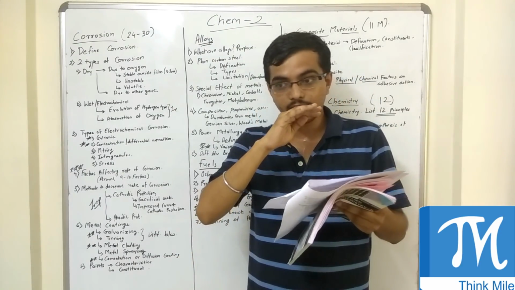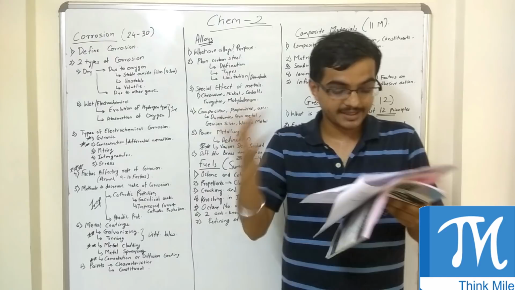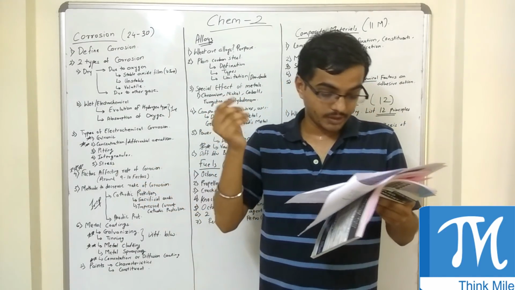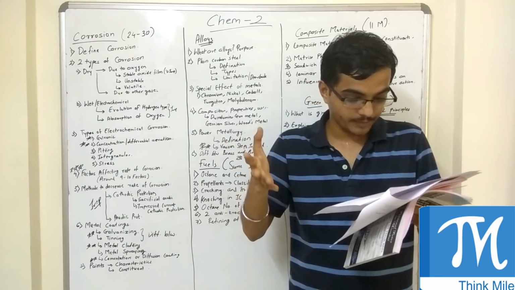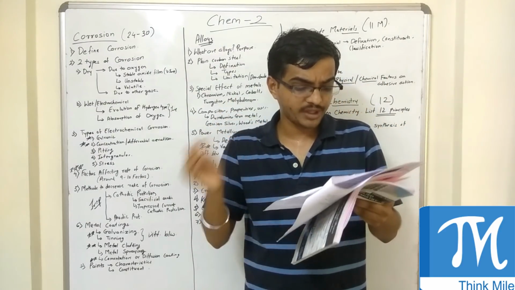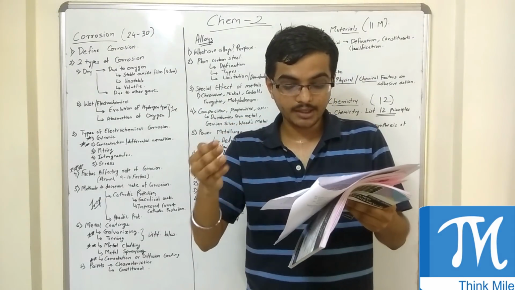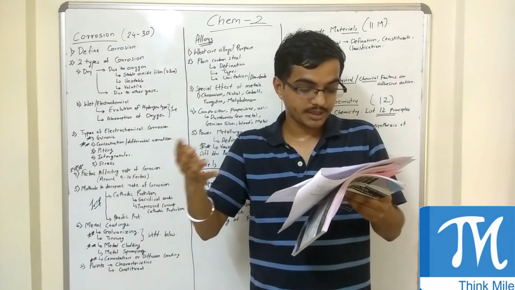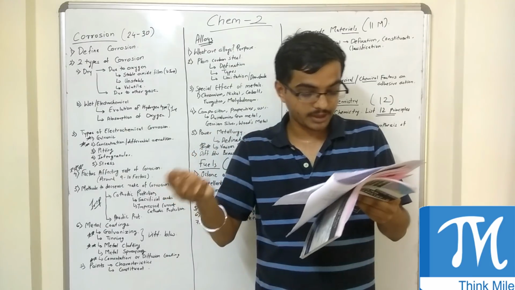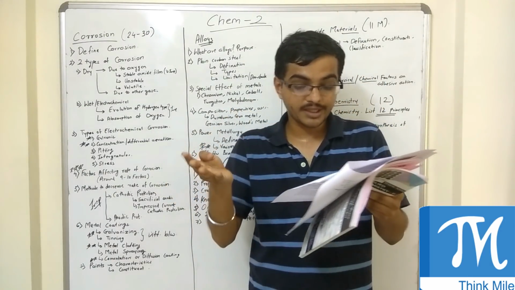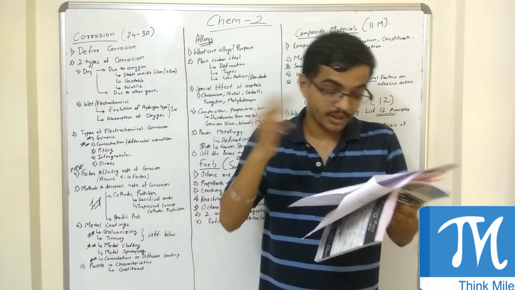If they ask about cracking, they mostly ask catalytic cracking. Other questions asked: with a neat diagram, explain one method of catalytic cracking.